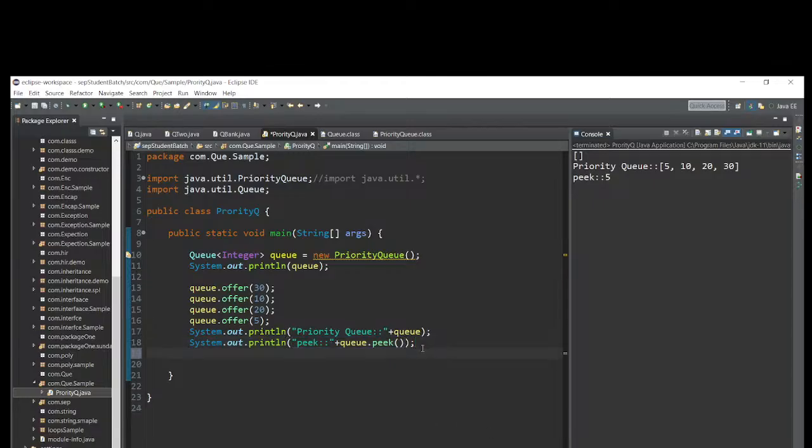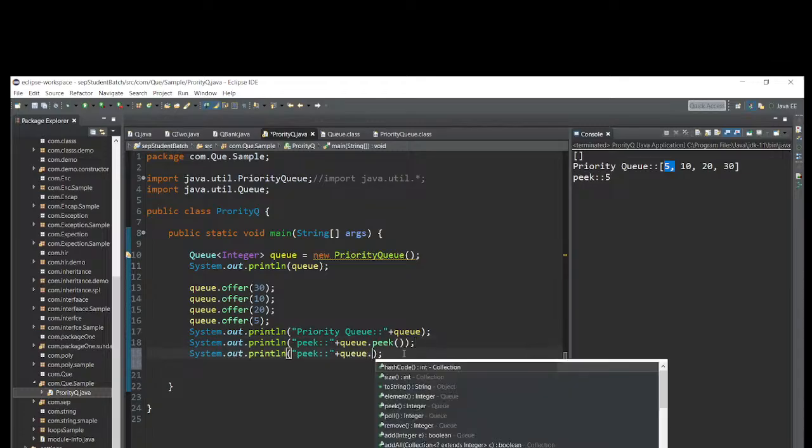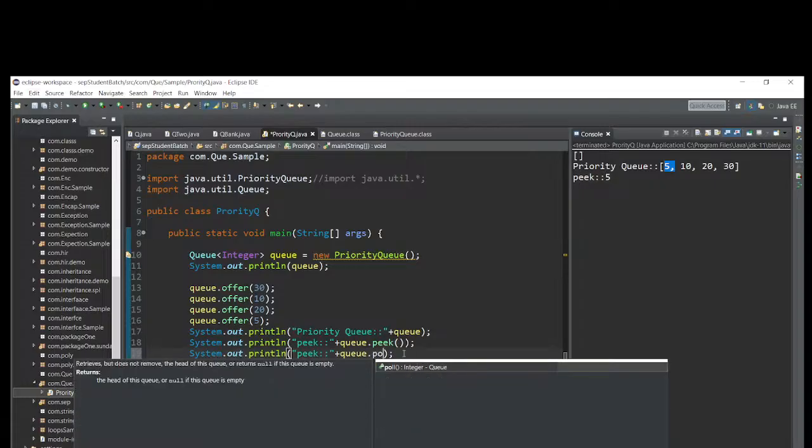Why? The cursor will show that 5. If you add any element less than 5 in the application, then the peek value will be that value. Clear? That's it about the peek method. And let me write poll. What will this poll method do in the q dot poll? See now, poll is one method.